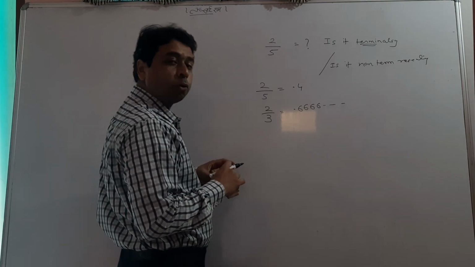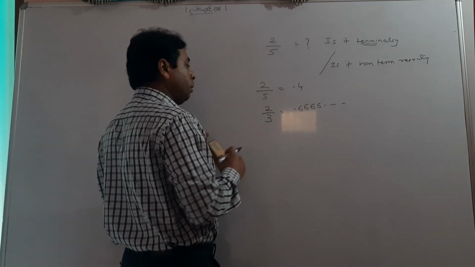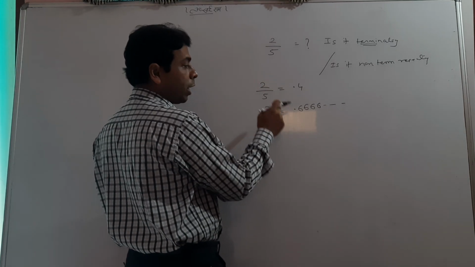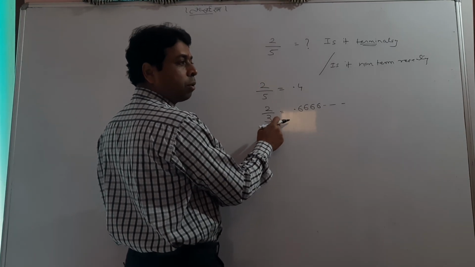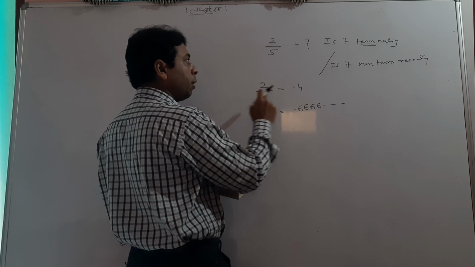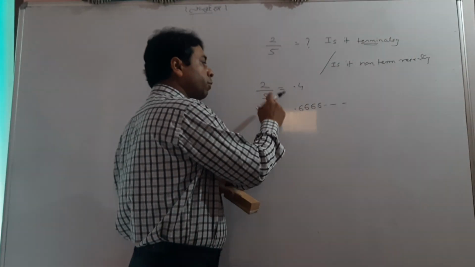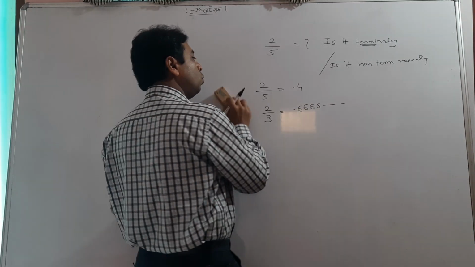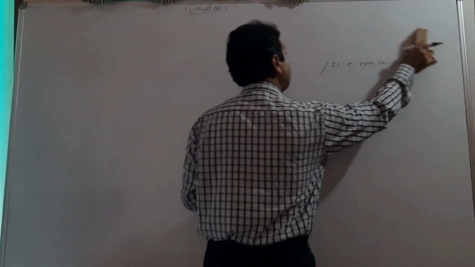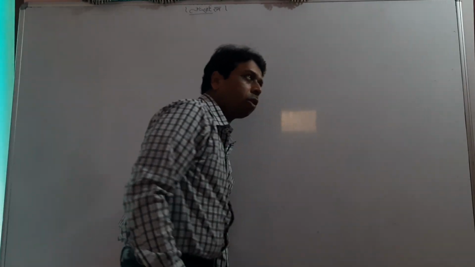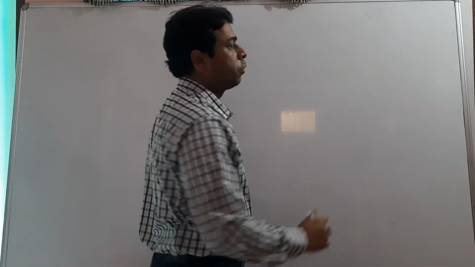So today's main purpose is to teach you all how we can find, without division, whether the number is terminating or non-terminating repeating.